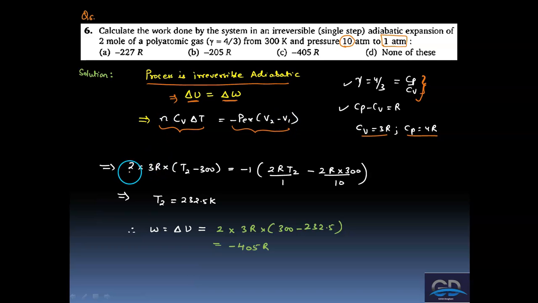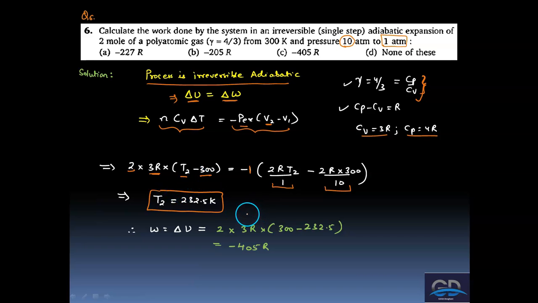So number of moles, it is given as 2 moles. Cv we know is 3R. Final temperature, let it be T2, so it is T2 minus initial temperature, which is 300, is equal to minus P external. P external is the final pressure, which is 1 atmosphere, into, now V2 we can find from the ideal gas equation, V is equal to nRT upon P. So this is final minus initial, right? Putting the value and solving, we get the final temperature as 232.5 Kelvin, which means the temperature has decreased.